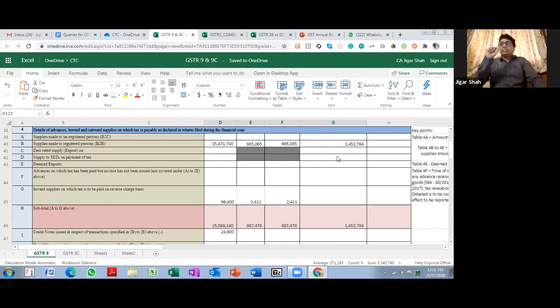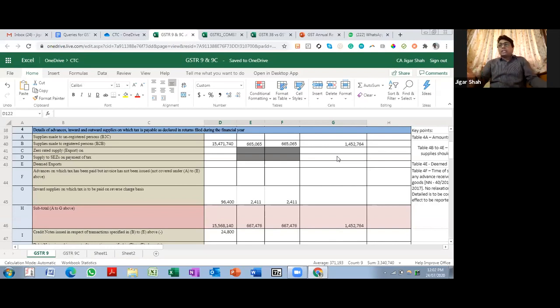Let us say we say, okay, we'll be finding details as per books. In your books there will be total turnover, but there might be a situation wherein you have missed paying tax in 1819, but you realized it in time and paid tax in 1920. That part of the tax that you have paid in 1920 will go in table 10. So the conclusion is that we cannot say it has to be as per books, because a part of it, if you have not paid the tax, will go in table 10, right?